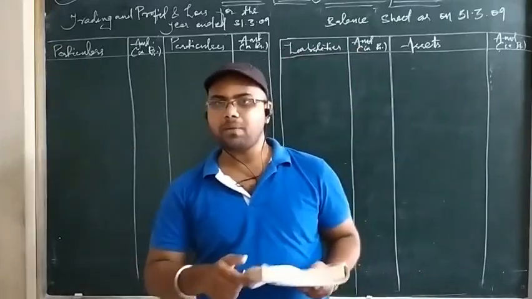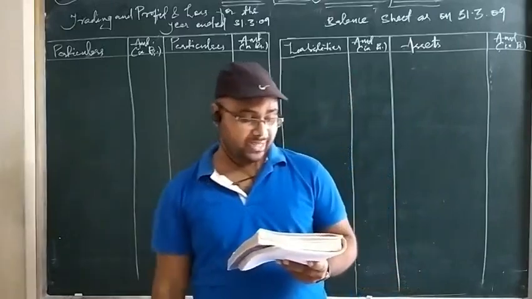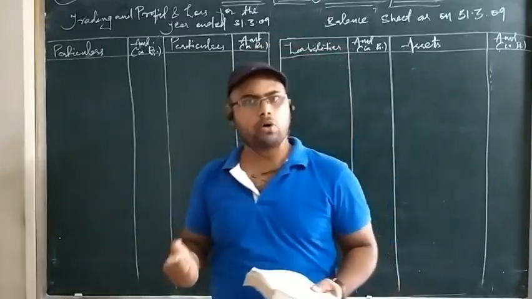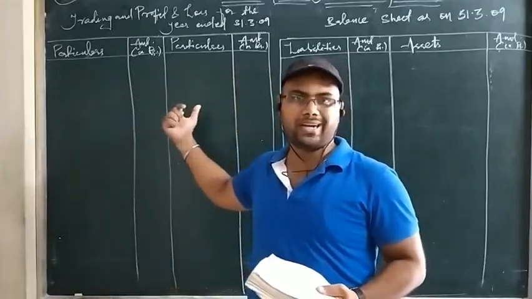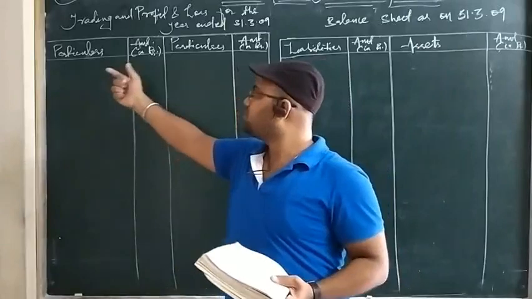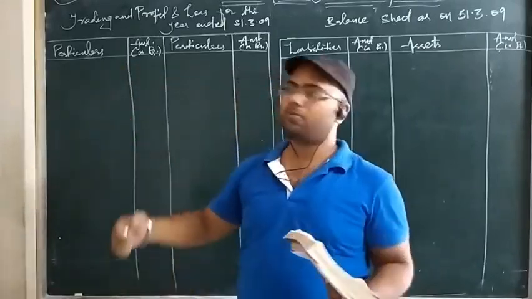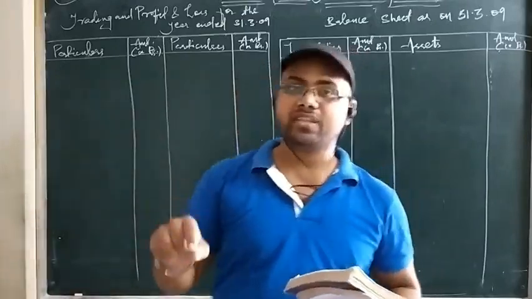So where are purchases posted? To the debit side of the trading account. But you have to see whether there are any returns or not. If you forget the posting of the returns in the purchase, you can post on the opposite side. You have to put the purchases in the outer column and not leave any space, so you can put the returns without deduction on the opposite side. But see the question properly if there are returns or not.